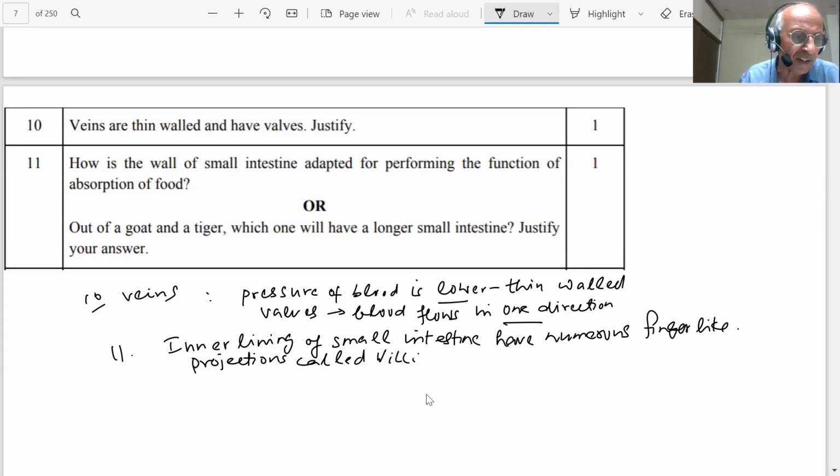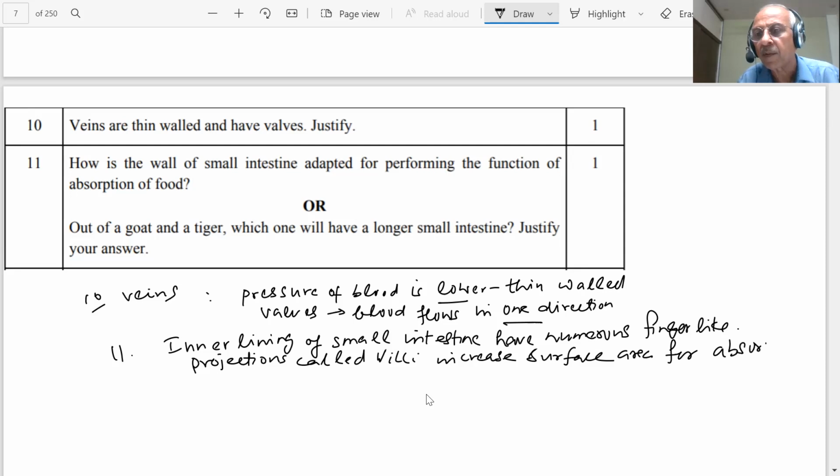What do they do? Just like a carpet, they increase the surface area for absorption. Because there is a large number of such finger-like projections, the surface area becomes larger. The larger the surface area, the better the absorption. So this is important for the digestion of the food.